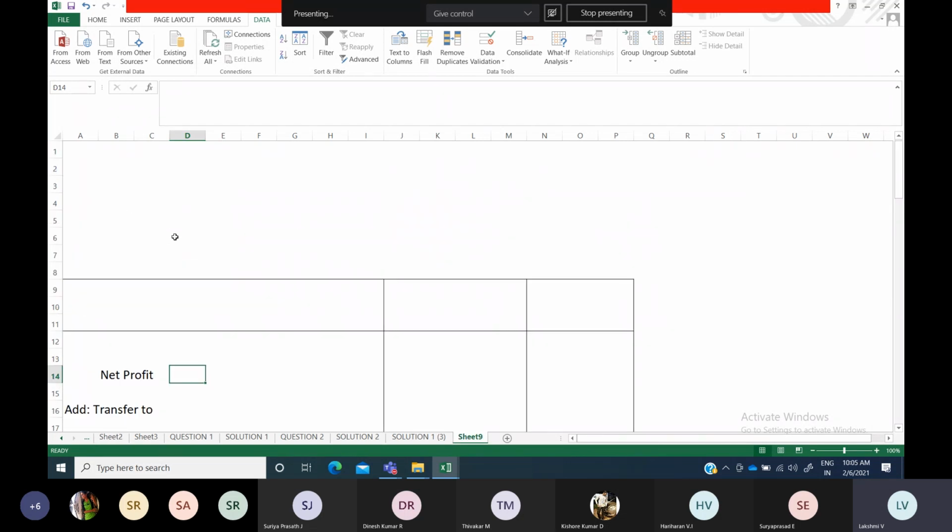As usual, you have to write the heading, cash flow statement, and the name of the particular person or company, and use only a single side of your page. So let us first discuss the format and then move on to the problem. Here you will include the amount column, that is your inner column for any calculation, and your outer column.